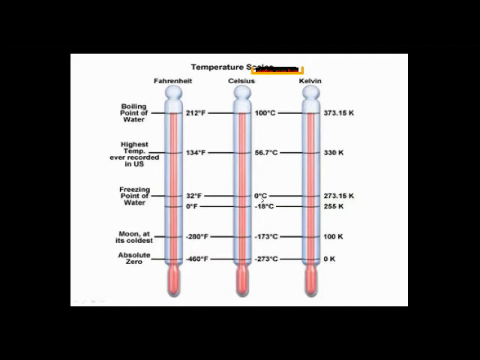While in Celsius, after 0 we get minus 18 degrees centigrade, then minus 173 degrees centigrade, and the last one is minus 273 degrees centigrade. Now here in Kelvin, before, we can say 273.15 Kelvin, then it comes to 256 or 255 Kelvin, then reduces to 100 Kelvin and comes to 0 Kelvin. So here we have the four ways.